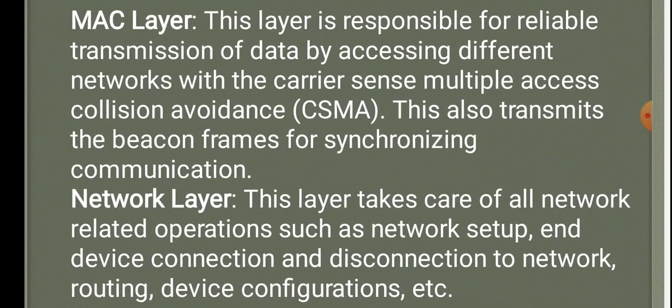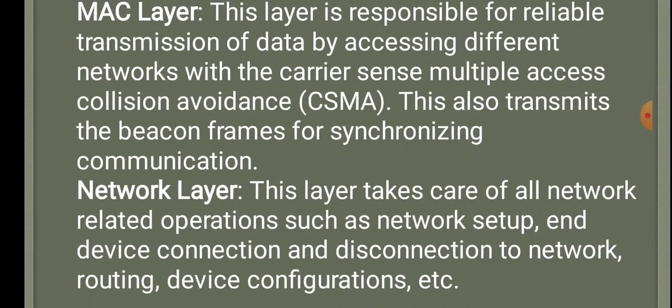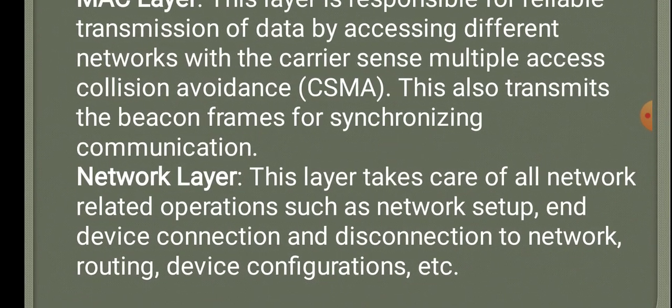MAC layer. This layer is responsible for reliable transmission of data by accessing different networks with carrier sense multiple access collision avoidance (CSMA-CA). This also transmits the beacon frames for synchronizing communication. Network layer. This layer takes care of all network related operations such as network setup, end device connection and disconnection to network, routing, device configurations, etc.